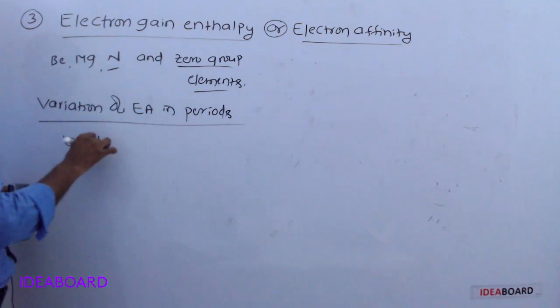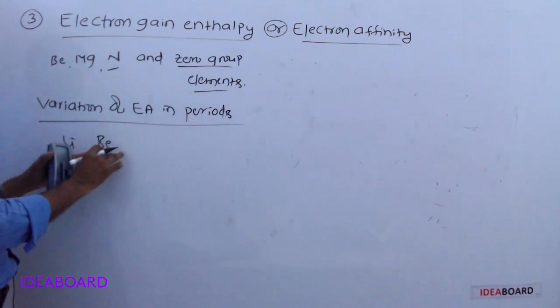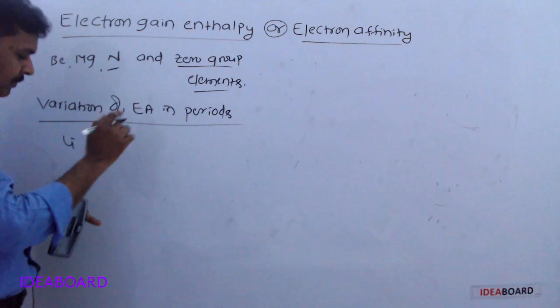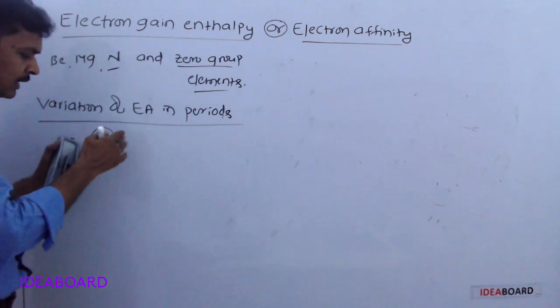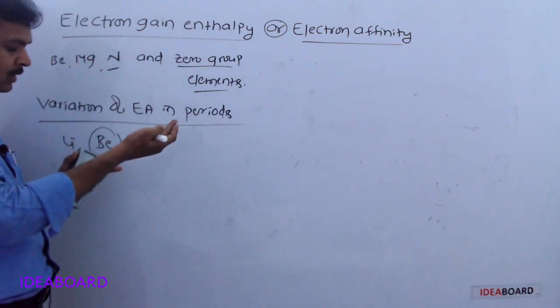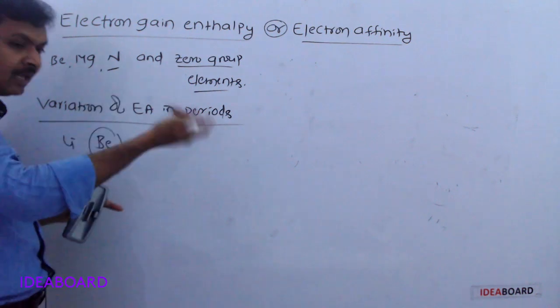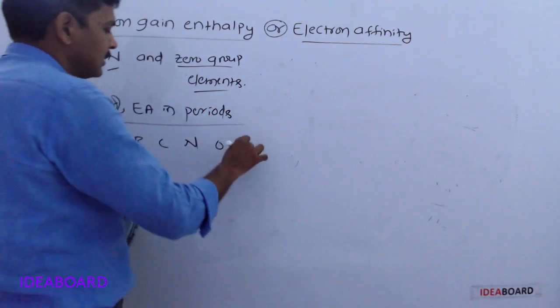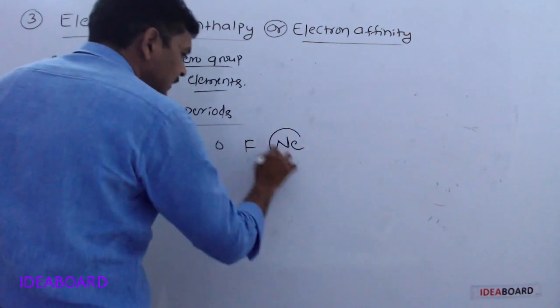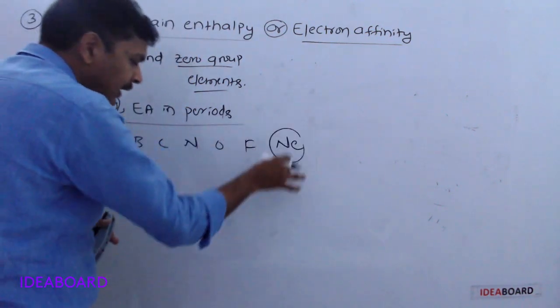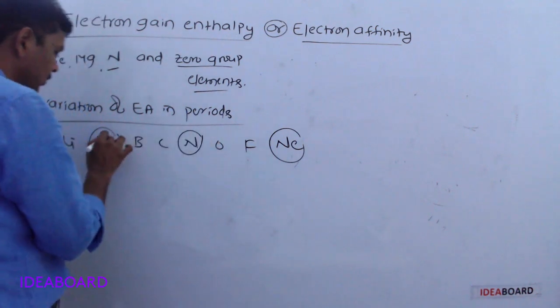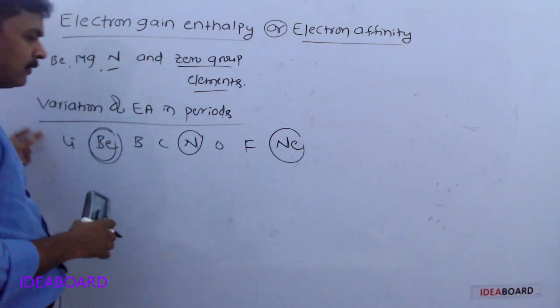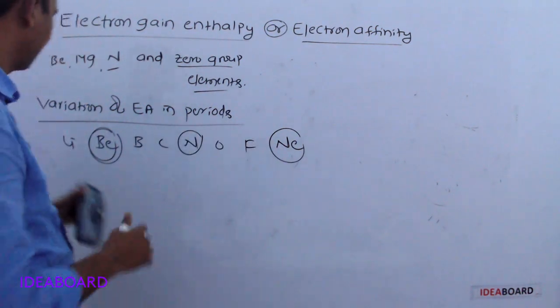See, if you take lithium to beryllium, electron affinity will not increase, because for beryllium, electron affinity is positive. To add the electron, energy will be required. Lithium, beryllium, boron, carbon, nitrogen, oxygen, fluorine, neon. For beryllium, positive. Even for nitrogen also positive. For neon also positive. For the remaining elements, left to right it increases.